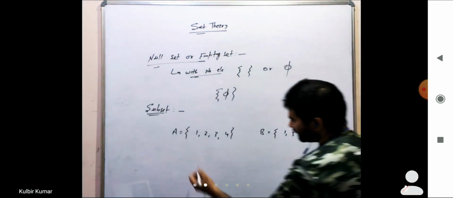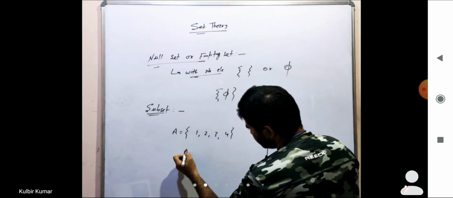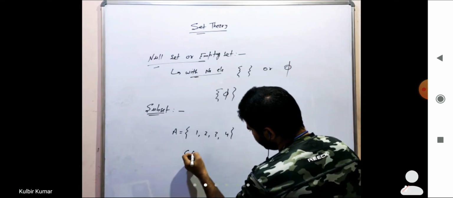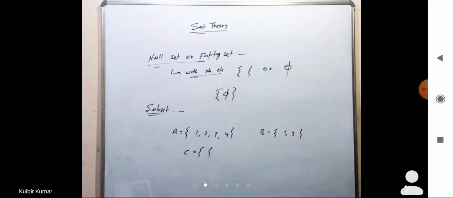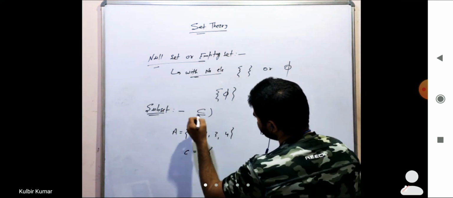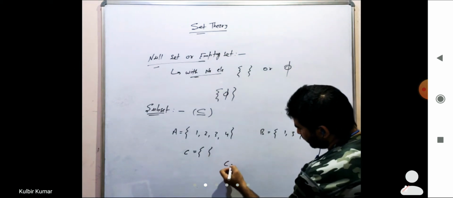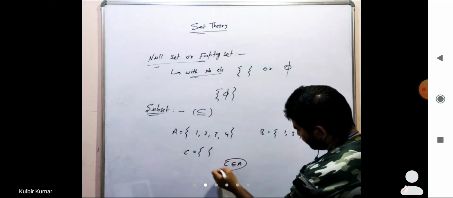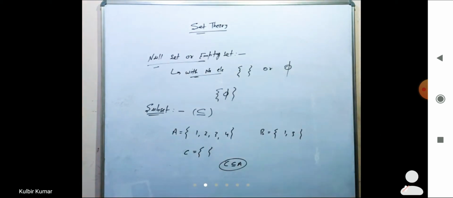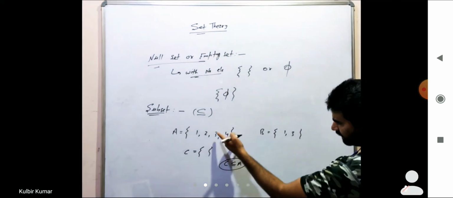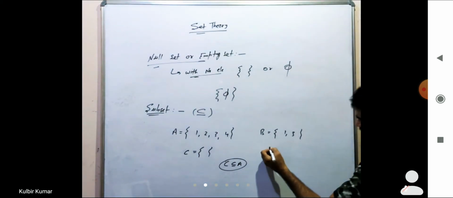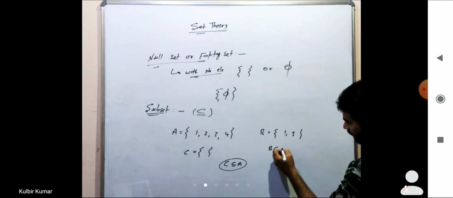Further, take some other set C which is equal to the empty set. Is this a subset of A? This is represented by this subset symbol, right? So we can say C is a subset of A. Yes, the empty set is definitely a subset of this set. What about B? Is B a subset of A or not? Yes, this is also a subset.